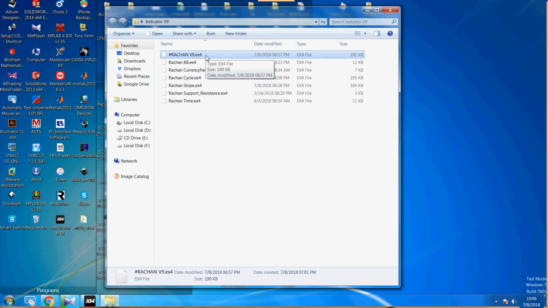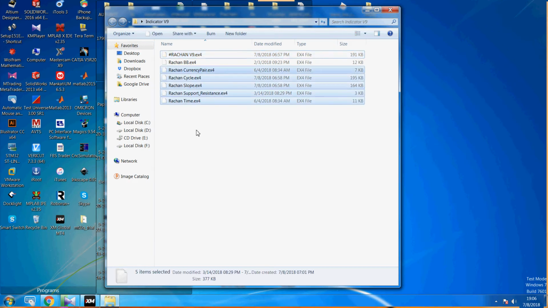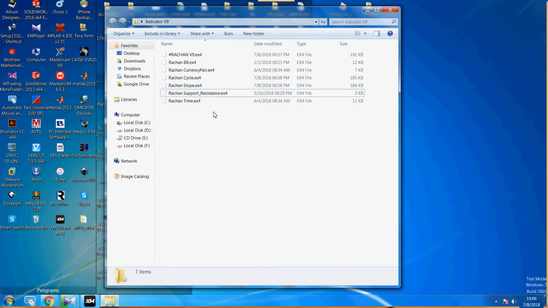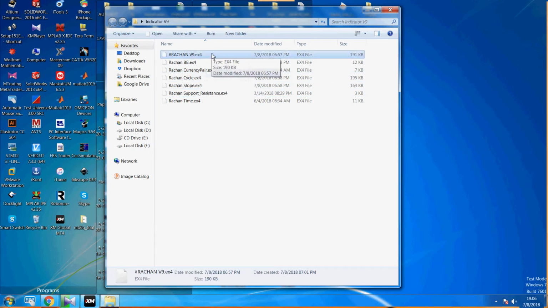Inside this indicator will include 4 or 5 indicators. I will call them sub indicators. It will recall the sub indicators inside here, inside the main indicator.